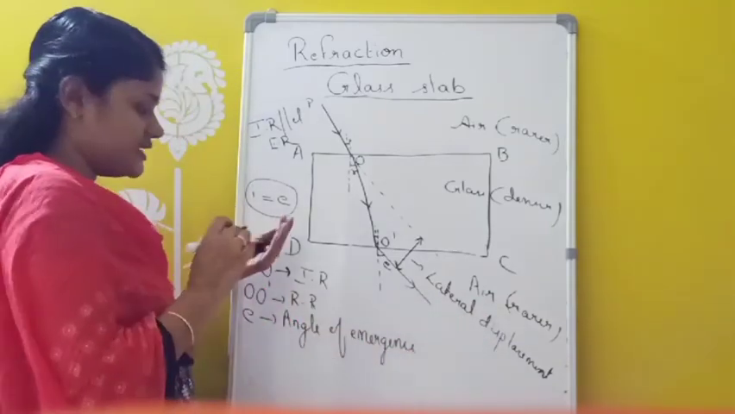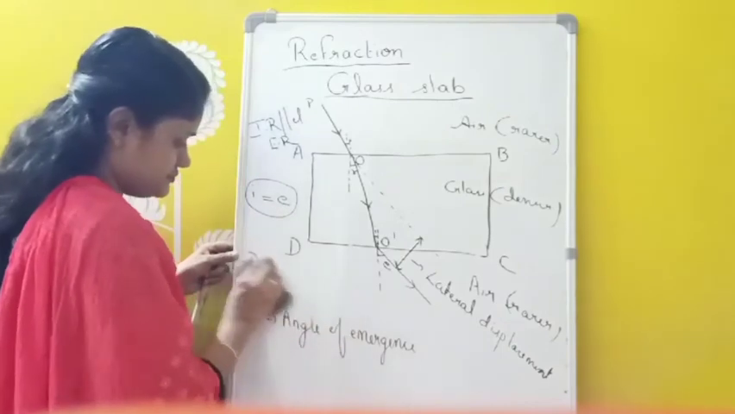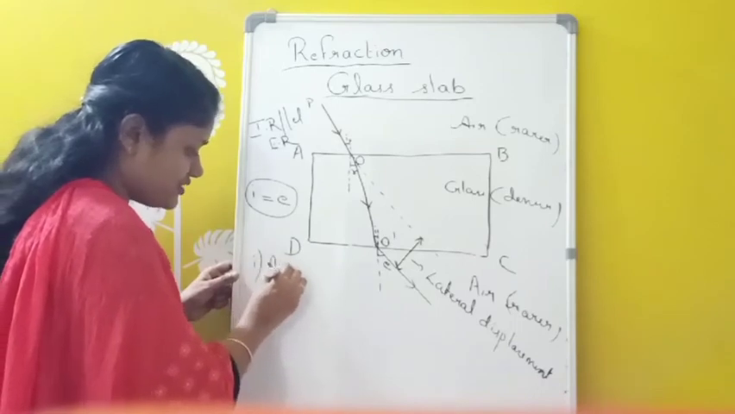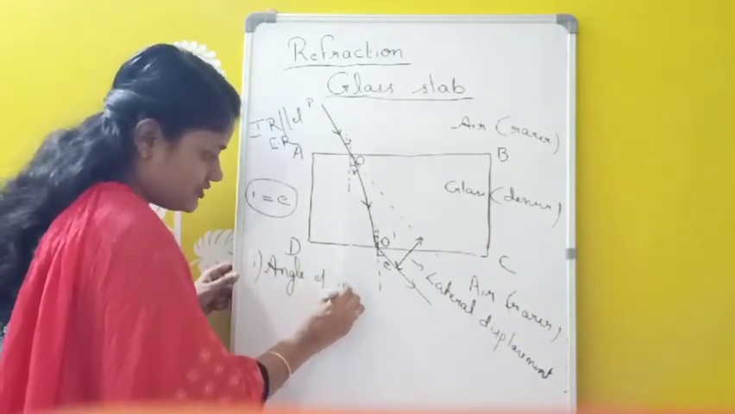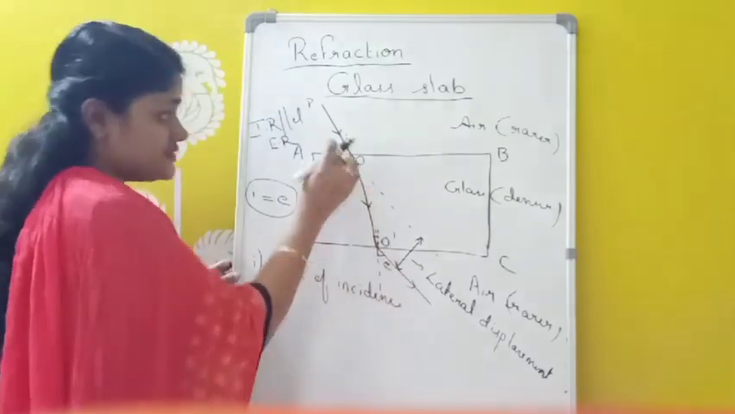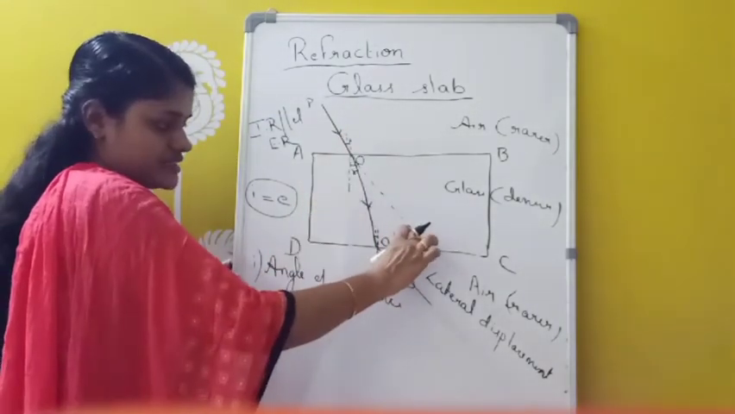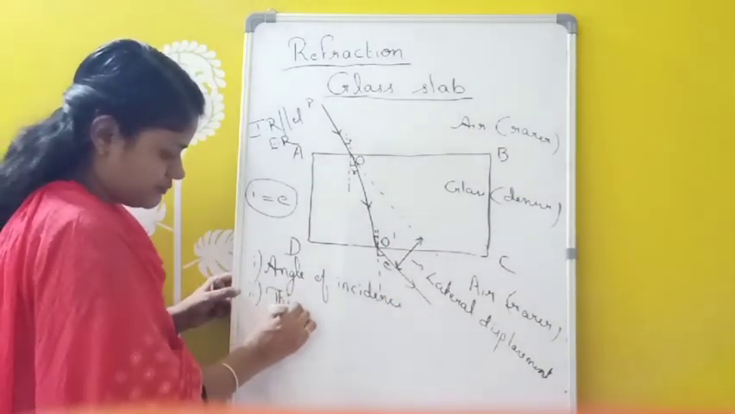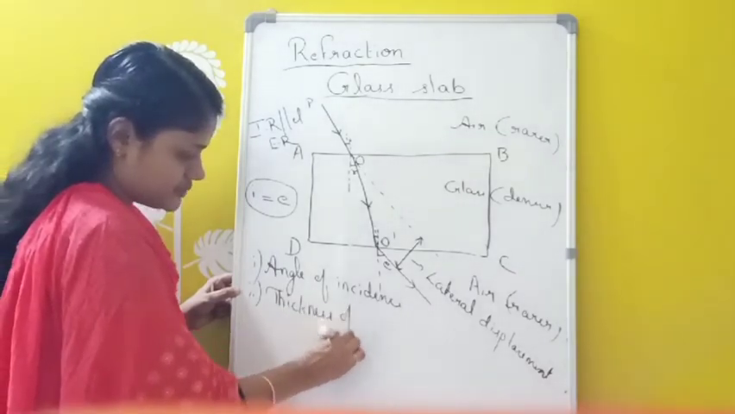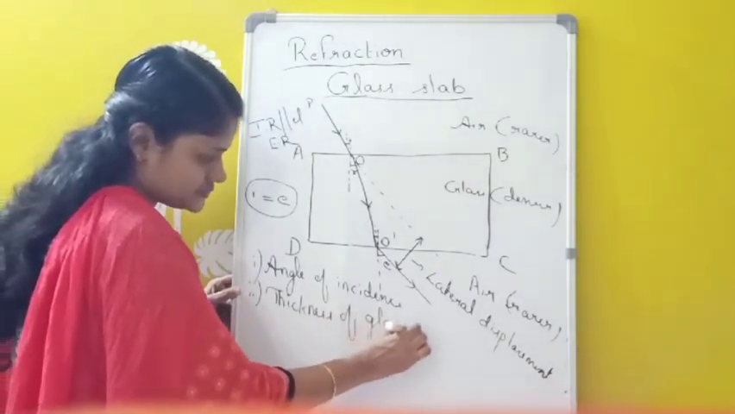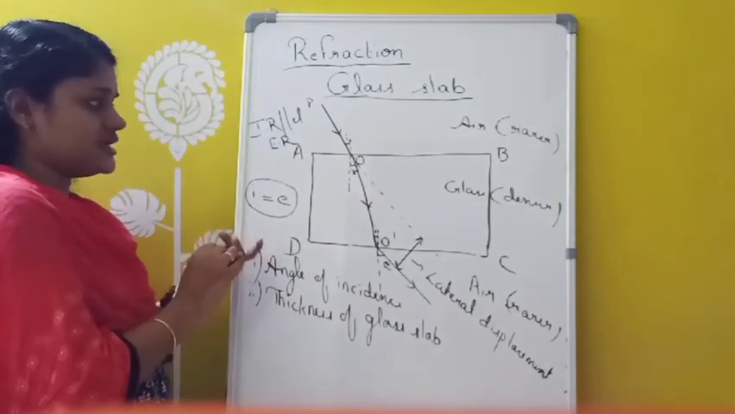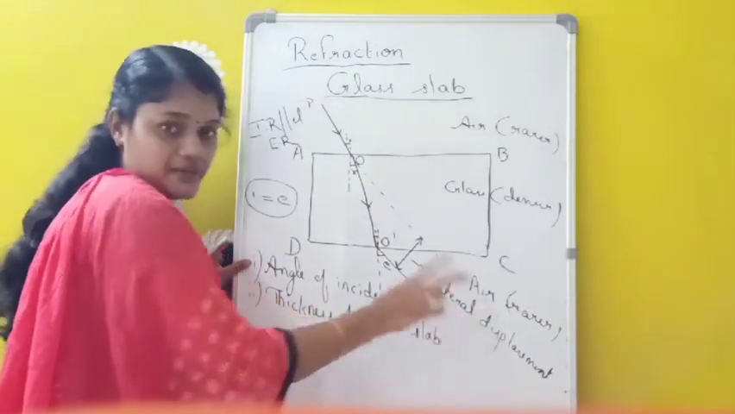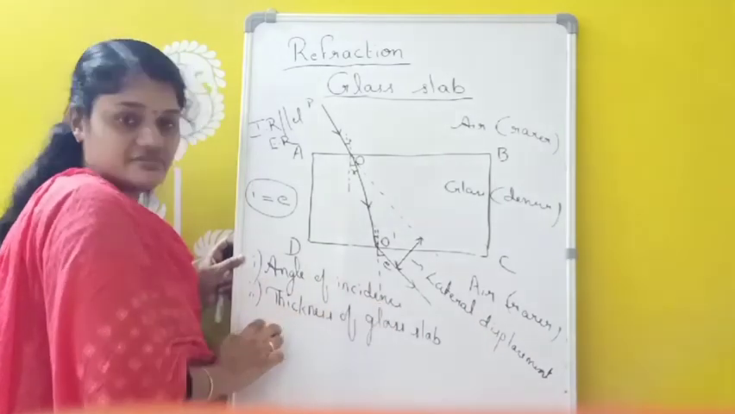And this lateral displacement mainly depends on two factors. First one is the angle of incidence. That means whenever the angle of incidence is more, this lateral displacement will be more. Okay, that is the first factor. Then the second one, thickness of the glass slab. That means whenever the thickness of the glass slab is more, the lateral displacement also will be more. So this lateral displacement mainly depends on two factors, angle of incidence as well as thickness of the glass slab.